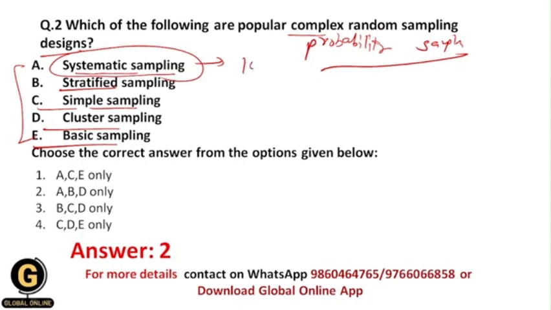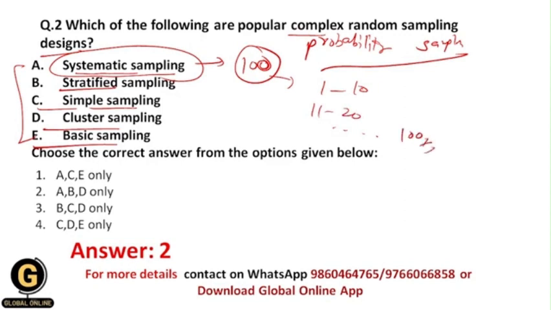For example, I have 100 people in a population and I need to select the samples. What I will do is divide these 100 people into equal intervals: 1 to 10, then 11 to 20, and like this up to 100.